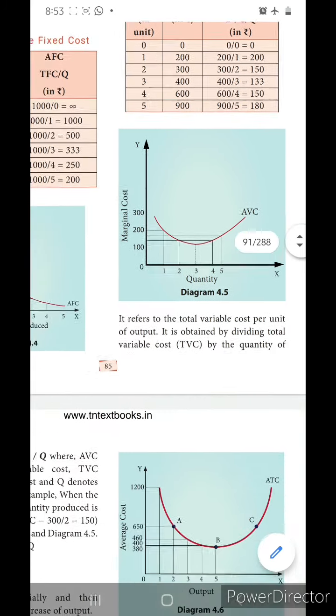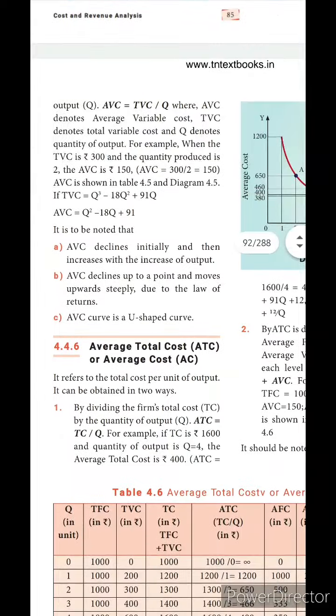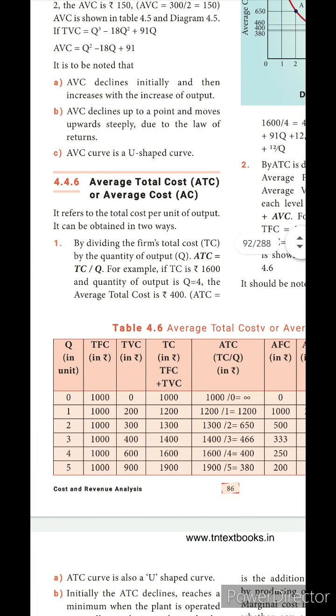Next we will move on to the average total cost. Average total cost means average cost. From the total cost we can derive the average total cost; otherwise the average cost, both are the same. I already told you how to do this: we denote it as AC equal to TC by Q. If you know the TC, we can definitely find this.